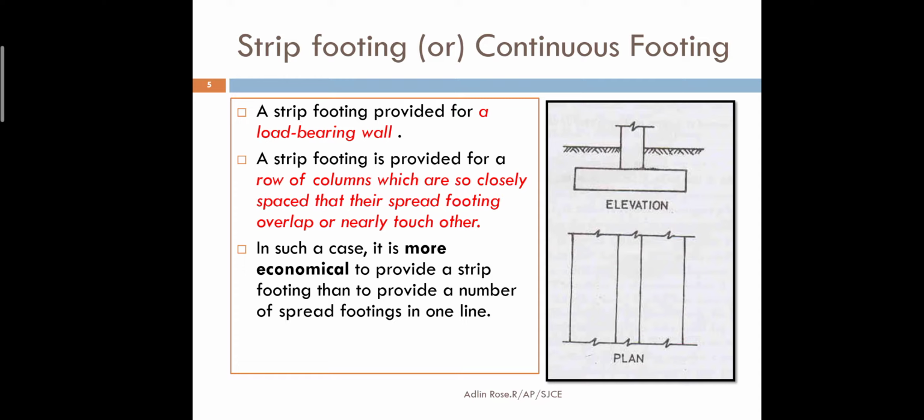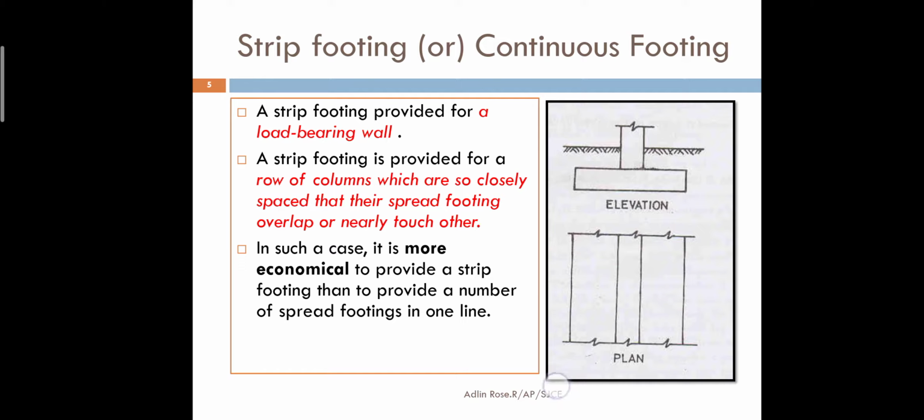This strip footing is more economical because we are not going for separate foundations below the columns, but a complete strip. And the strip can be made even with bricks, we don't need concrete as such. But when you go for isolated footing, a concrete foundation is important. So we always prefer strip footing because it's a complete strip and it is economical also.